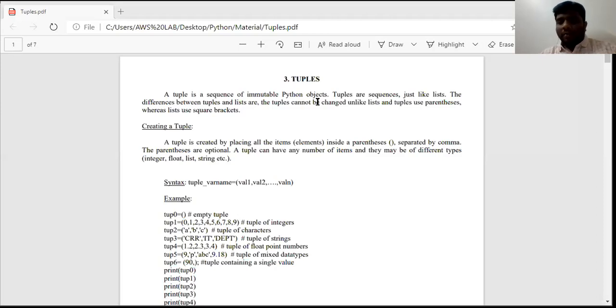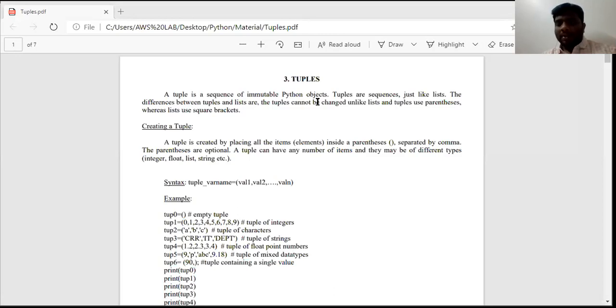While we were discussing lists, we said that a group of elements separated by commas and placed in square brackets is called a list. Whereas a tuple means a group of values or items or elements separated by commas and placed between parentheses. Clear? The only difference between a list and a tuple is that in both, the elements are separated by commas, but if those elements are placed in square brackets, it is called a list.